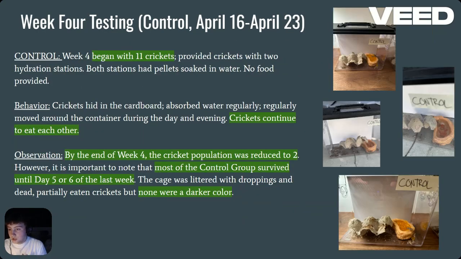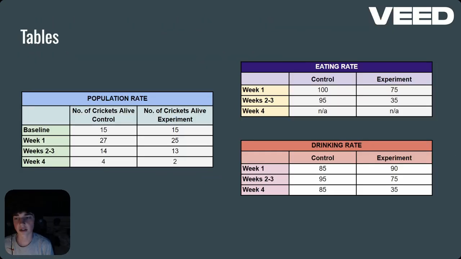Now we have week 4 testing, control. There were 11 crickets left. The crickets on this side continued to eat each other, and they didn't seem as dark or as poisoned when they had died. As for observations, they had reduced to 2 by the end of the week, and none of them were really of that darker color. So here are our tables.